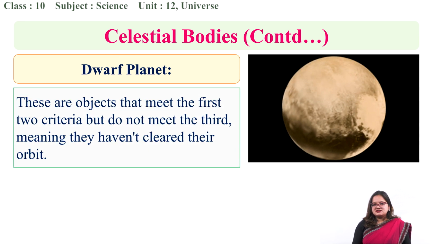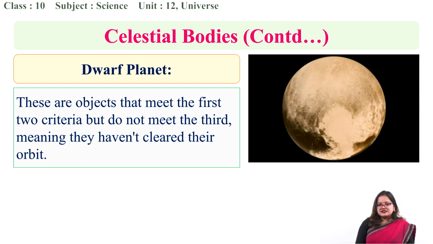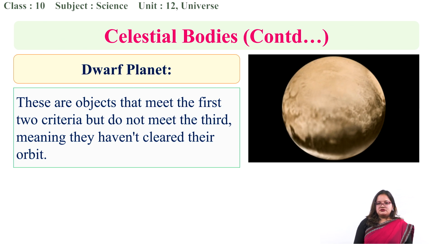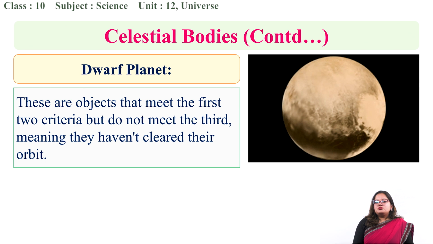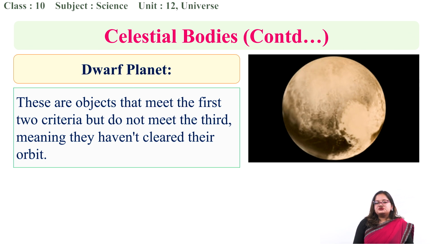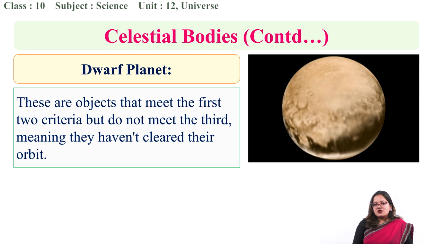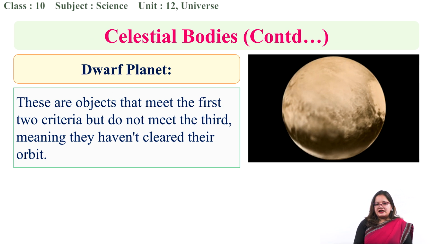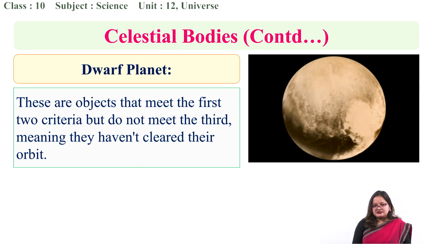It had sufficient mass, which gave it an almost circular shape, and it was in orbit around the sun. But for the last and most important criterion, Pluto was unable to clear the neighborhood in its orbit, due to which it was announced that Pluto is no longer a planet, but a dwarf planet.